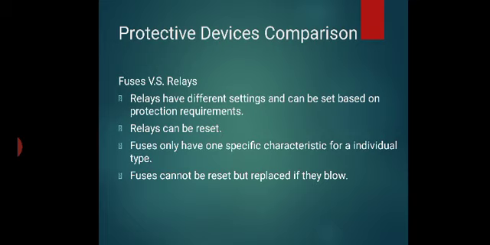Here, fuses versus relays. Relays have different settings and can be set based on protection requirements. A relay can be reset. A fuse only has one specific characteristic for an individual type. A fuse cannot be reset but is replaced if it blows.